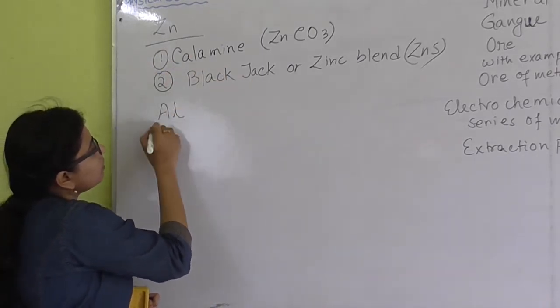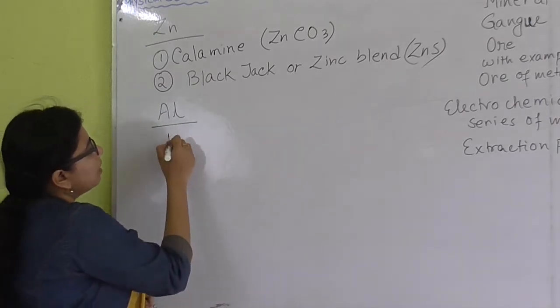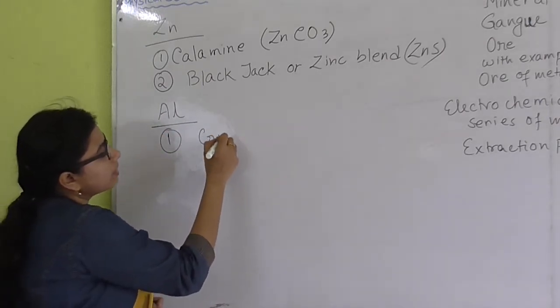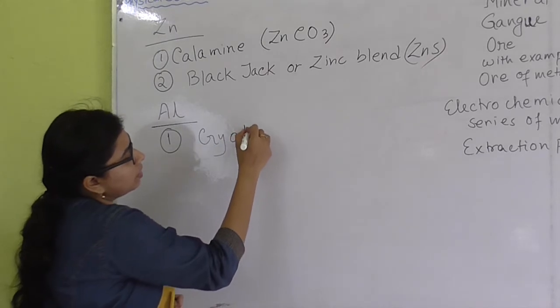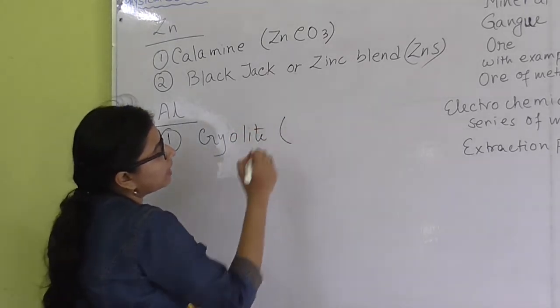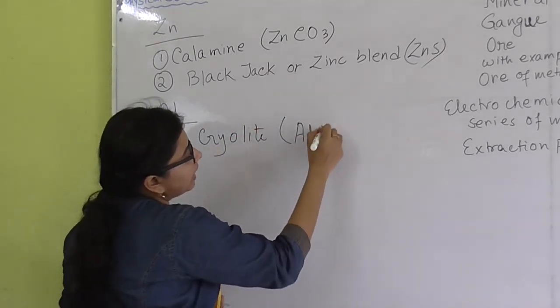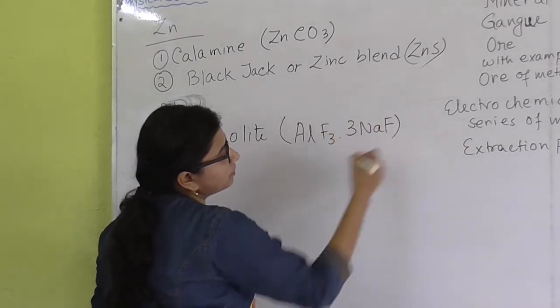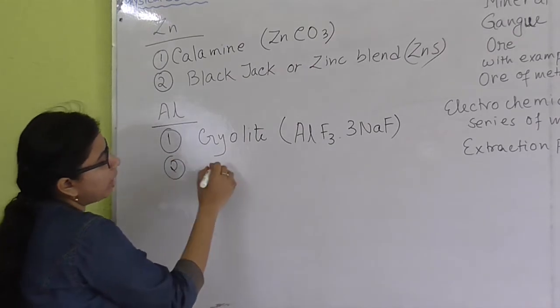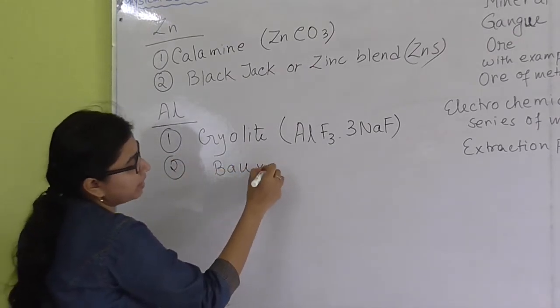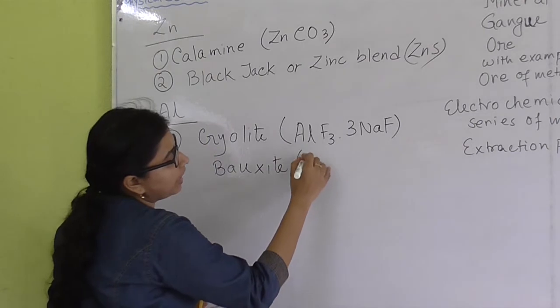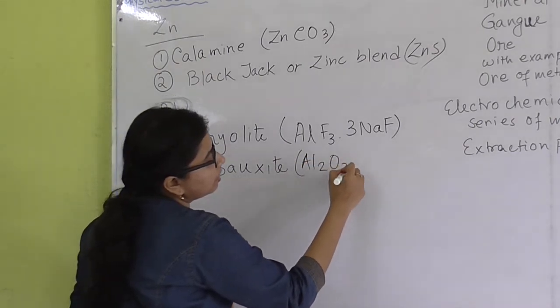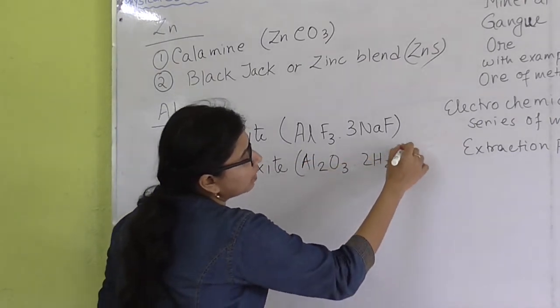Then for aluminium, number 1 I can write cryolite, and the chemical formula is AlF3.3NaF. Number 2 I can write bauxite, that is Al2O3.2H2O.